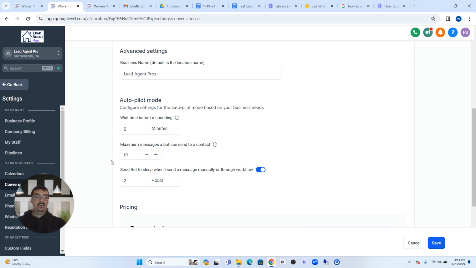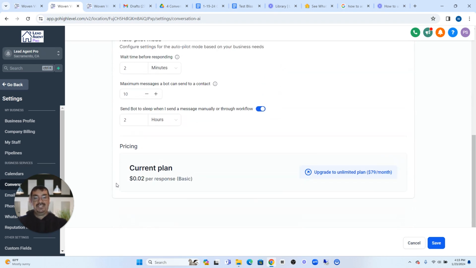Typically within a few messages, the client's going to get the answer that they want from our AI chatbot. So we don't want the conversation to continue going on forever. And so we just set that at 10, but it's maxed out at 25. And that pretty much saves that conversation from going back and forth for long periods of time.